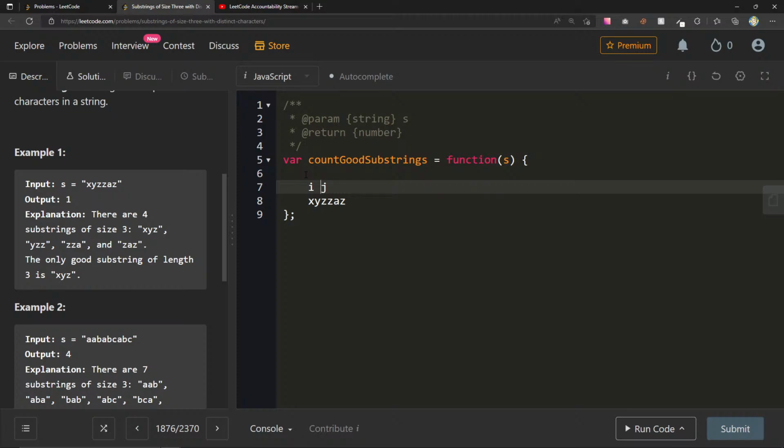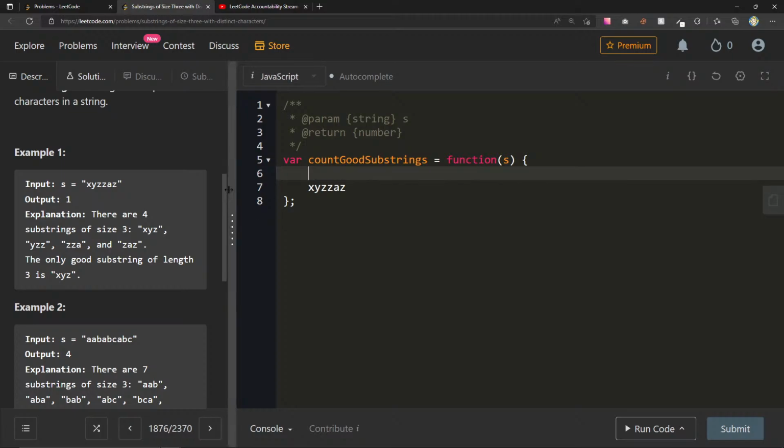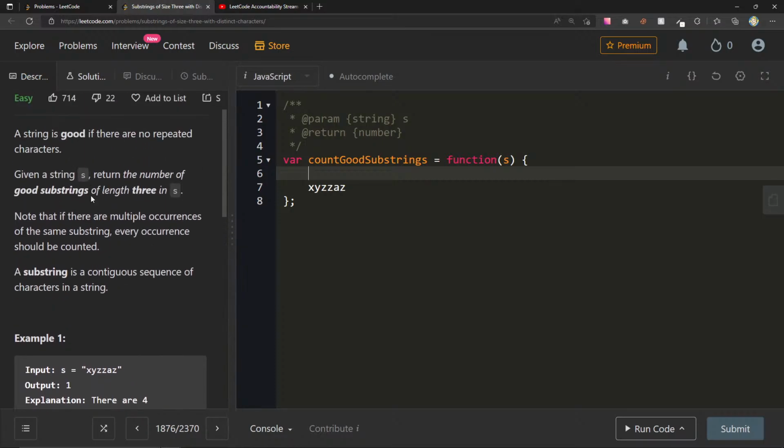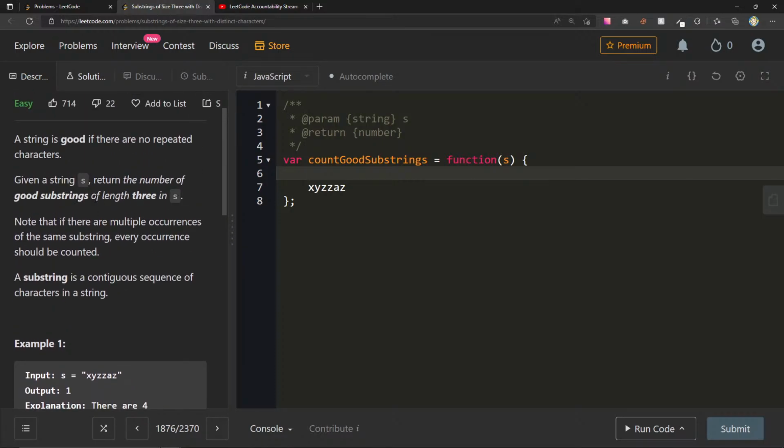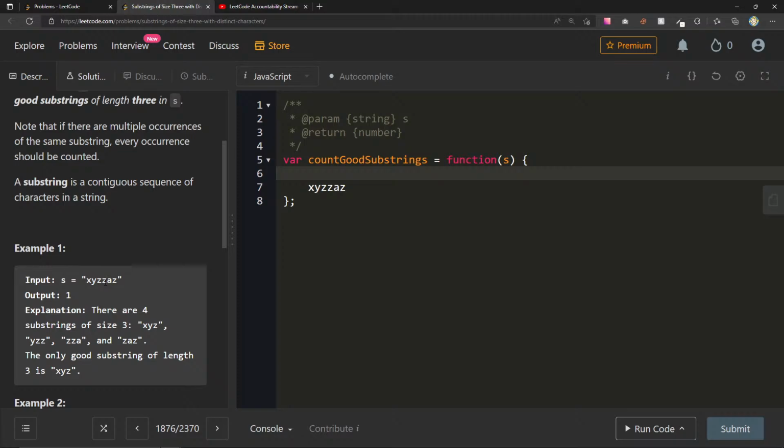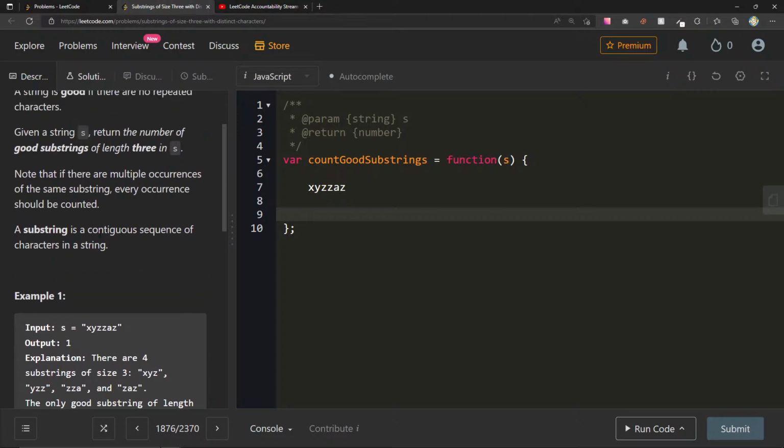In more advanced problems, this one will increase by some amount and then you have to figure out some condition for when this one goes forward. But I think this one is not too bad because we're only considering a fixed length window, so it might make it a little bit easier. Let's see if that makes sense. How many substrings of size 3 do we have? It's also nice that it's contiguous. We don't have to consider something like X, Z, and A, for example.